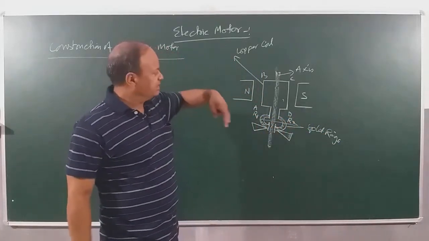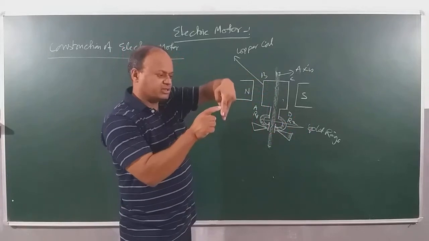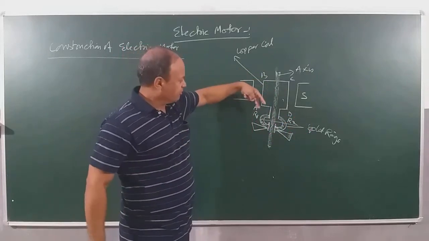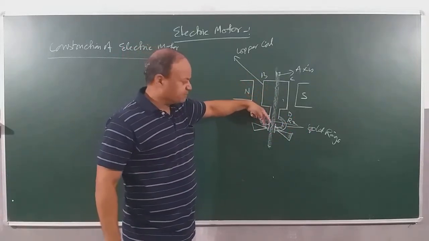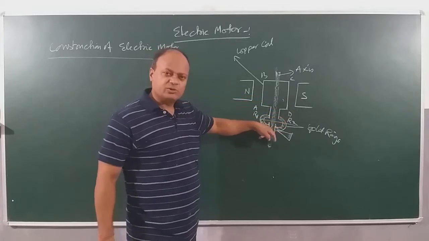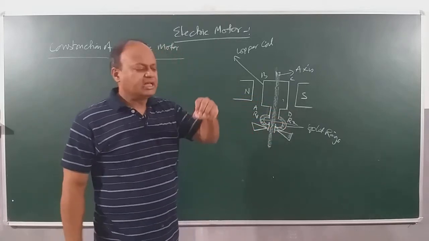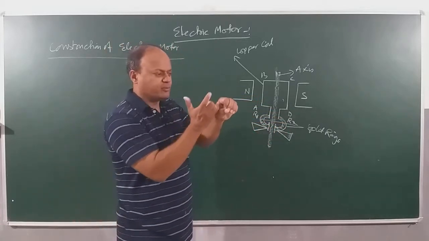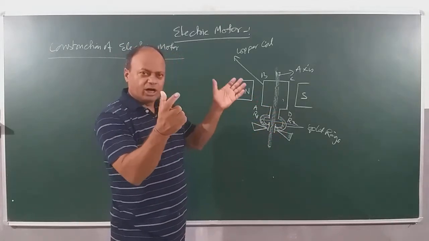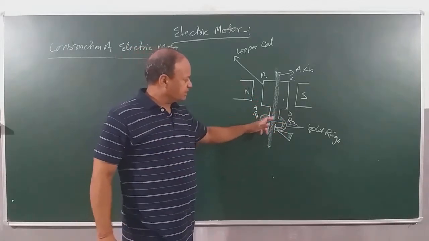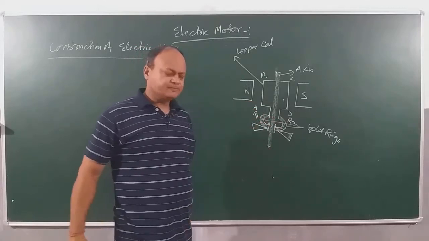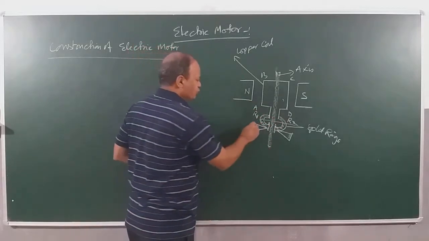It's very easy. This copper coil will have two wires, one will be here, the other will be here. One will be connected to one split ring, the other will be connected to the other split ring. What is a split ring? Actually, you take the full ring and cut it in two parts from here. You become two halves. So one half is connected here, the other half is connected here. Right?